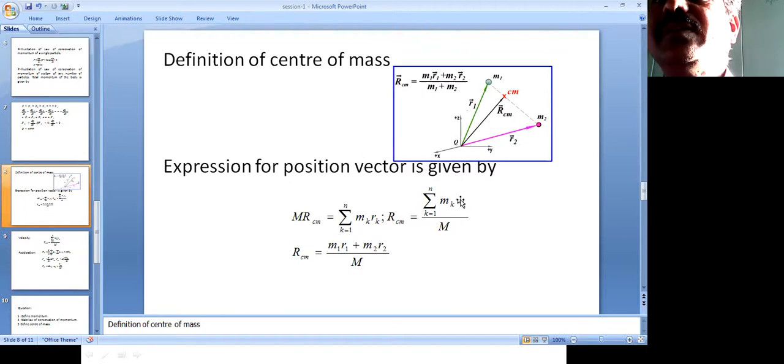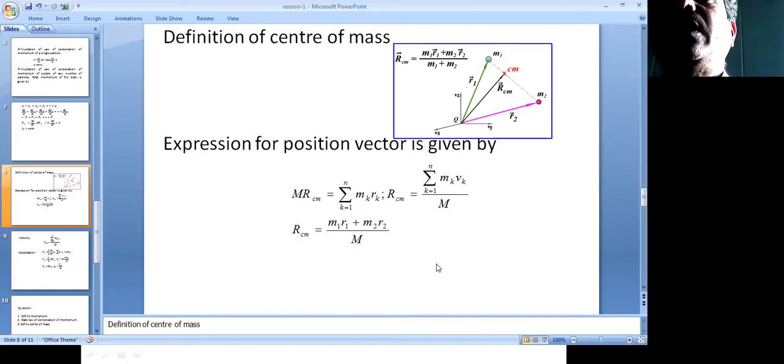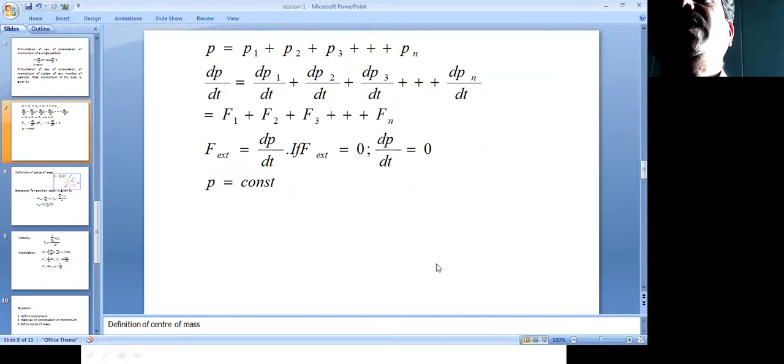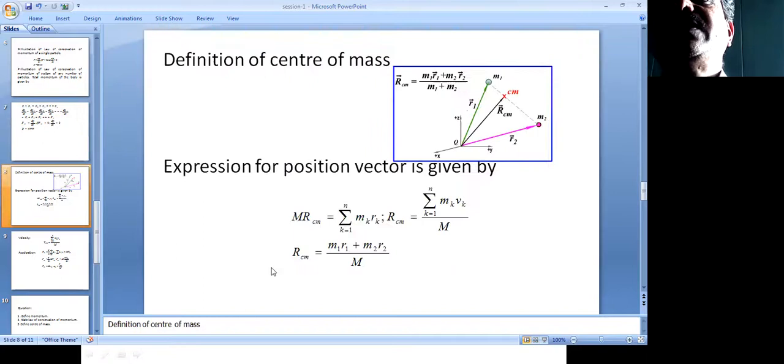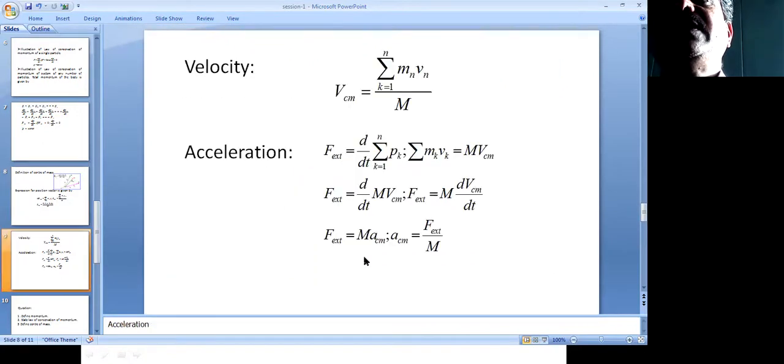When you differentiate this, it becomes drk divided by dt, which is vk. So here, instead of vk, you write mk rk divided by capital M. When you differentiate this, you get VCM equals summation of k equals 1 to N, mk into vk divided by capital M. That is what we are getting.